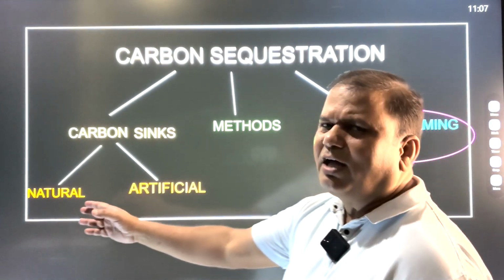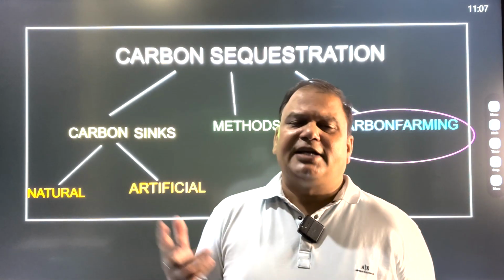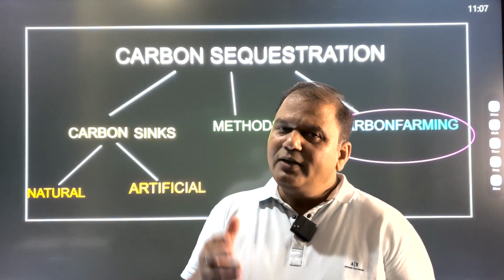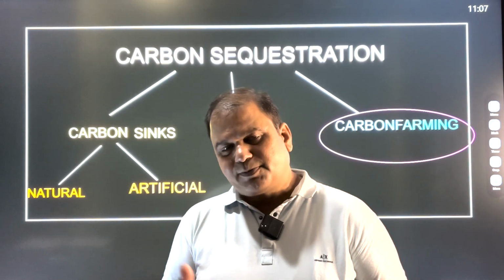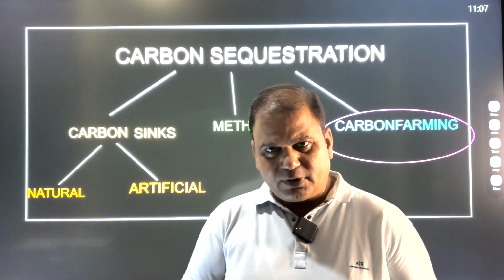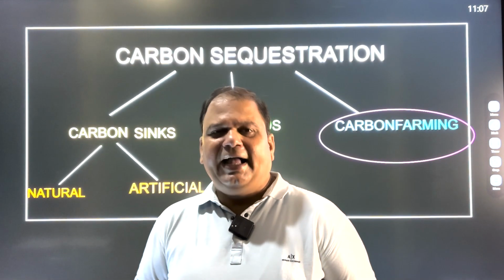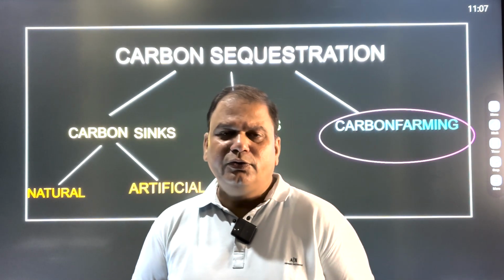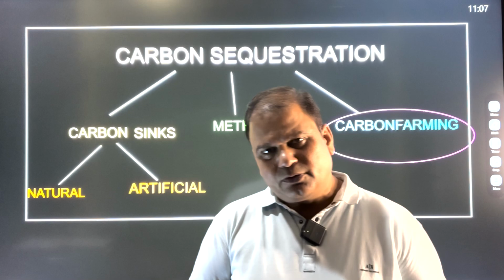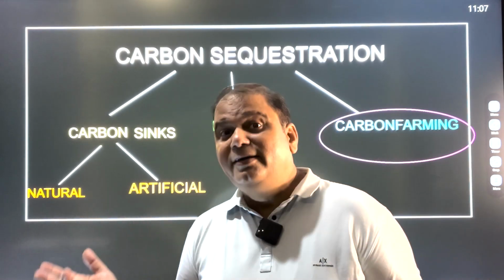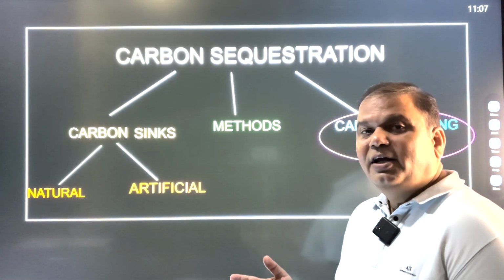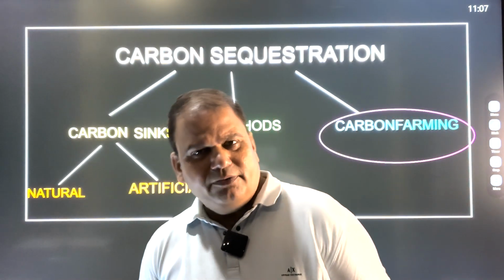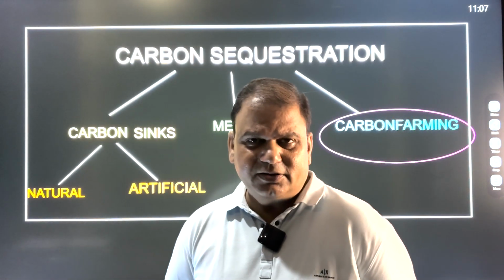The natural carbon sinks can be many. Oceans act as natural carbon sink and are responsible for absorbing 1/3 of CO2 which is present in atmosphere due to fossil fuel combustion. Then forests act as natural carbon sink. It also absorbs 1/3 of CO2 which is present in atmosphere due to fossil fuel combustion. Wetlands can act as carbon sink. And the artificial carbon sink can be established by revegetation of abandoned mines.